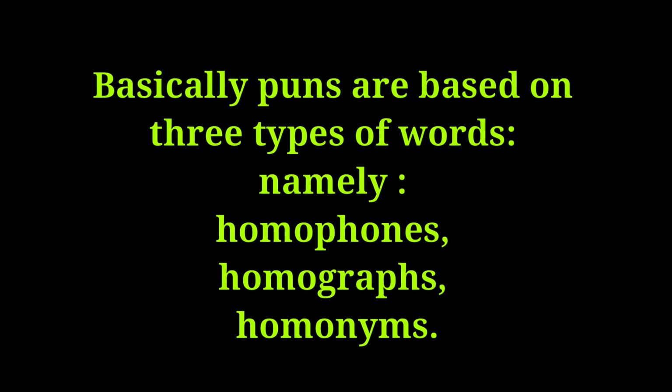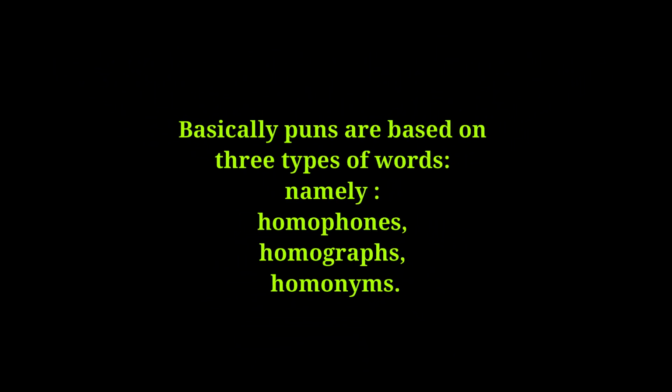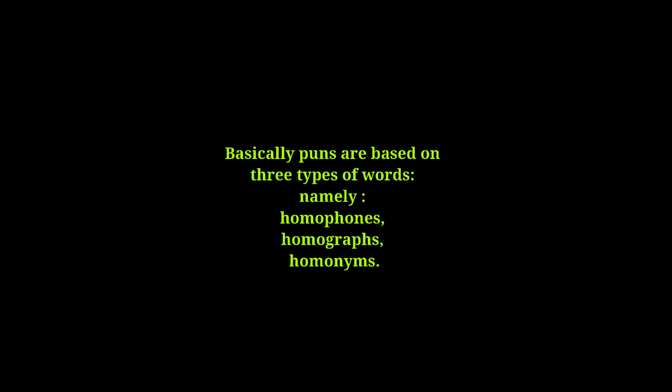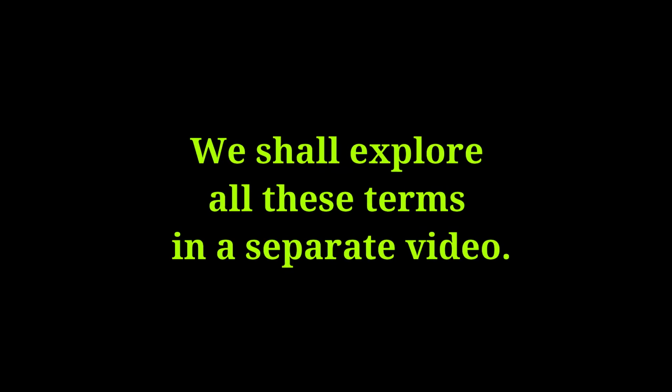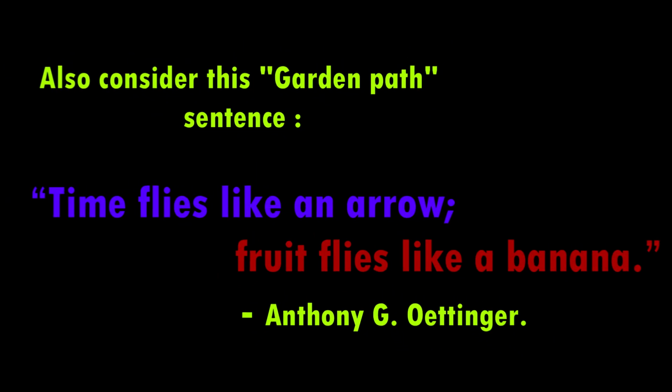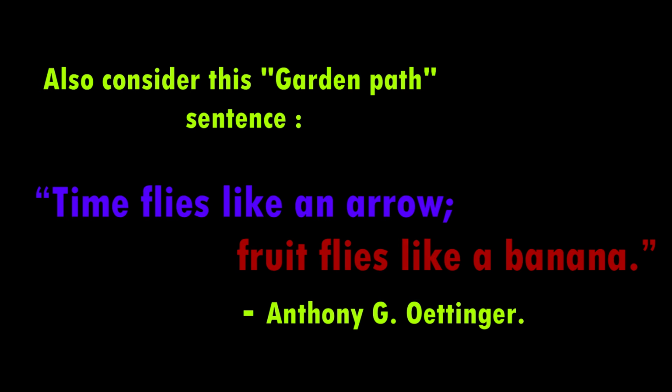Basically, puns are based on three types of words, namely, homophones, homographs, homonyms. We shall explore all these terms in a separate video. Also consider this garden path sentence. Time flies like an arrow, fruit flies like a banana. Anthony G. Oettinger.